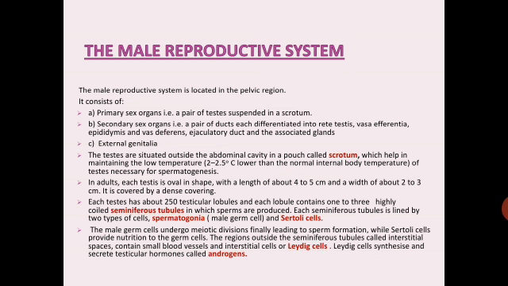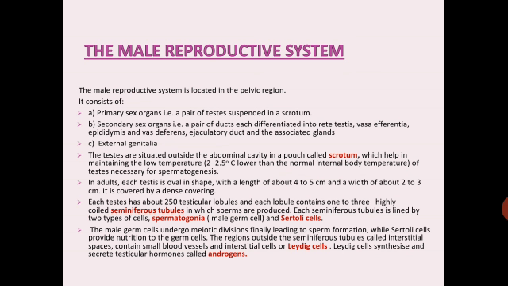The testes are situated outside the abdominal cavity in a pouch called scrotum. Mark this question important for 1 mark. Scrotum is the pouch-like cavity in which the testes are located, which helps in maintaining a low temperature. It is about 2 to 2.5 degrees centigrade lower than the normal internal body temperature. This temperature is necessary for spermatogenesis, that is, it is important for the formation of the sperms, which is called spermatogenesis.